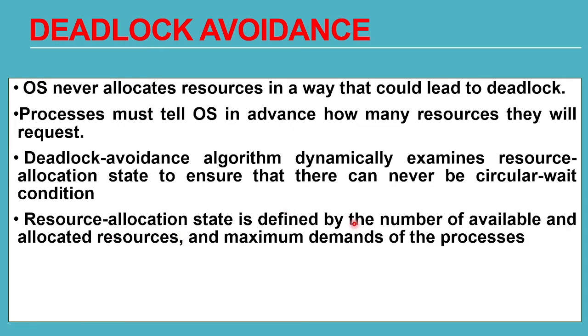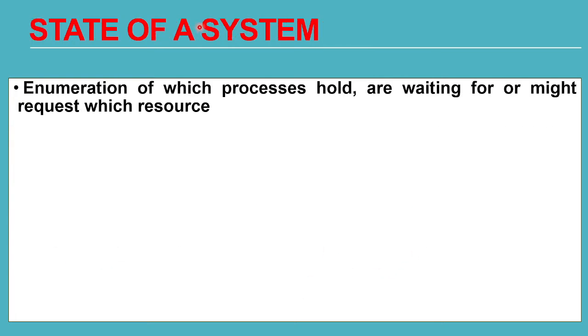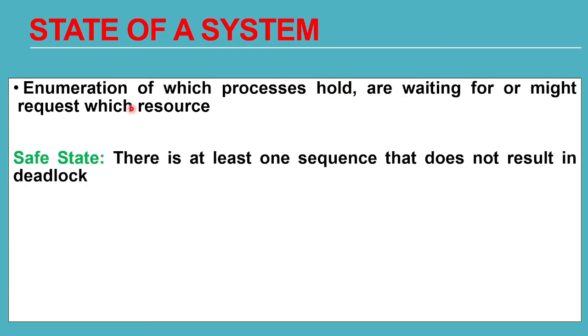Now the resource allocation state is defined by the number of available and allocated resources and the maximum demands of the processes. There will be two states of the system: one is the safe state and the other is the unsafe state. This is an enumeration of which processes hold, are waiting for, or might request which resource. In a safe state, there is at least one sequence that does not result in a deadlock. What does safe state mean?